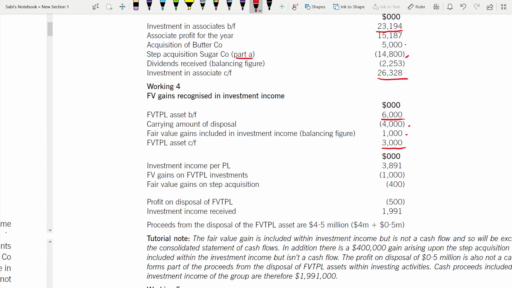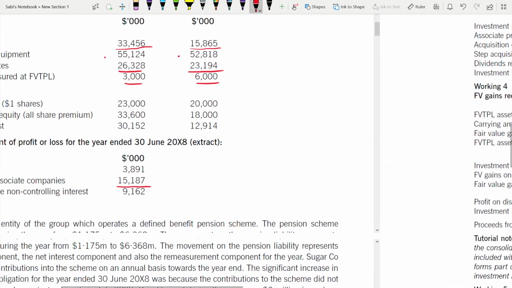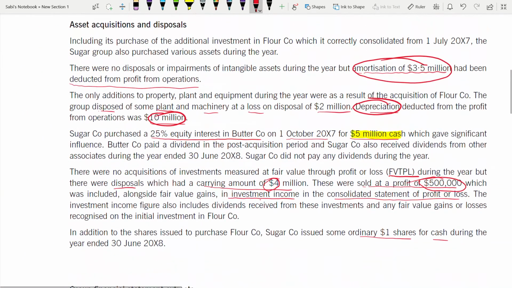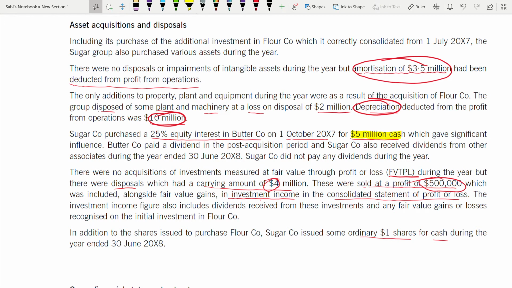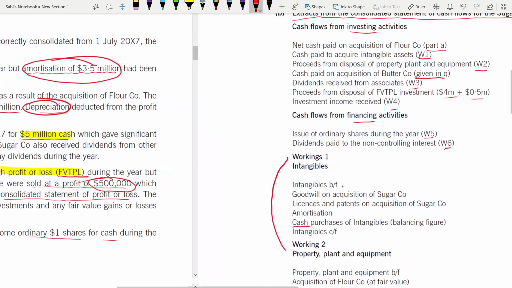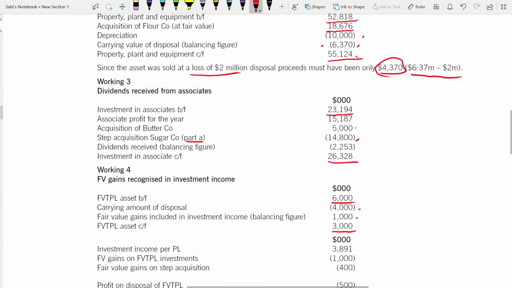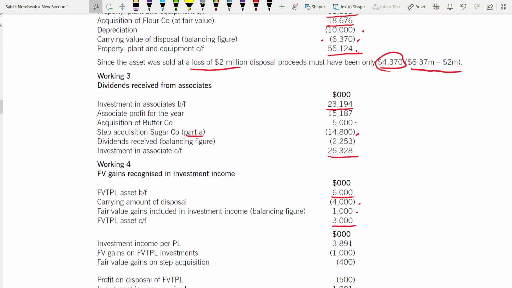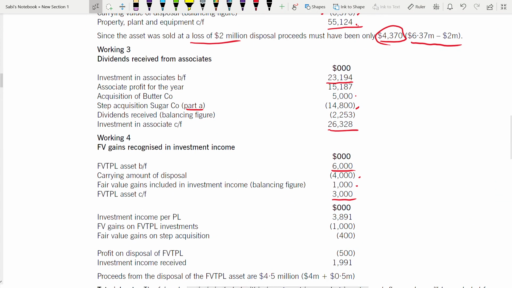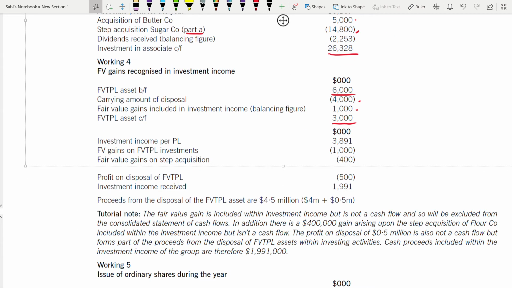Right? The carrying amount is 4 million because of disposal. The carrying amount of 4 million. Right? Fair value to this one, for that item. So the remaining is fair value gain, but that fair value gain, first investment income per P&L, it is 3891.